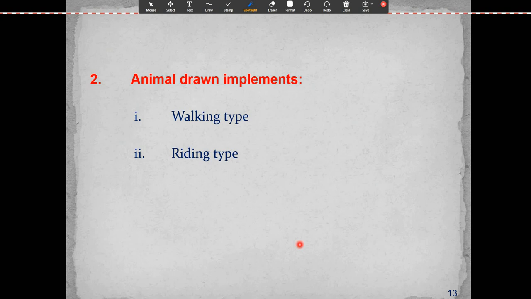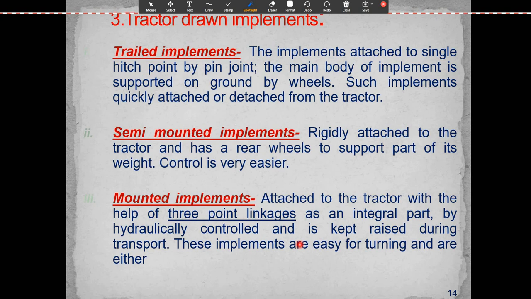So animal drawn implements are of walking type and riding type. Tractor drawn implements: first is the trail implement. It is classified again into trail implement, semi-mounted implement, and mounted implement. What do I mean by trail implement? The implement is attached to a single hitch point by pin joint.